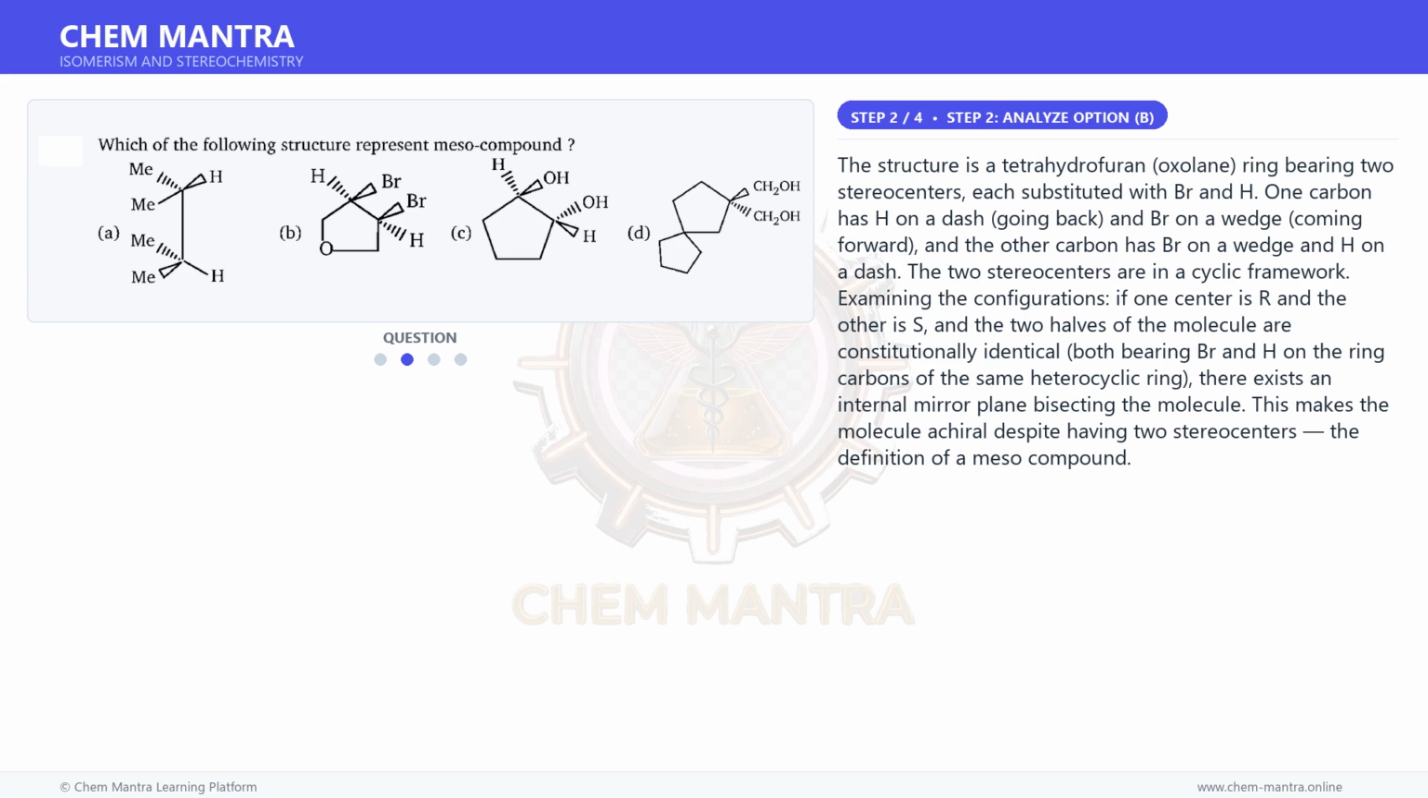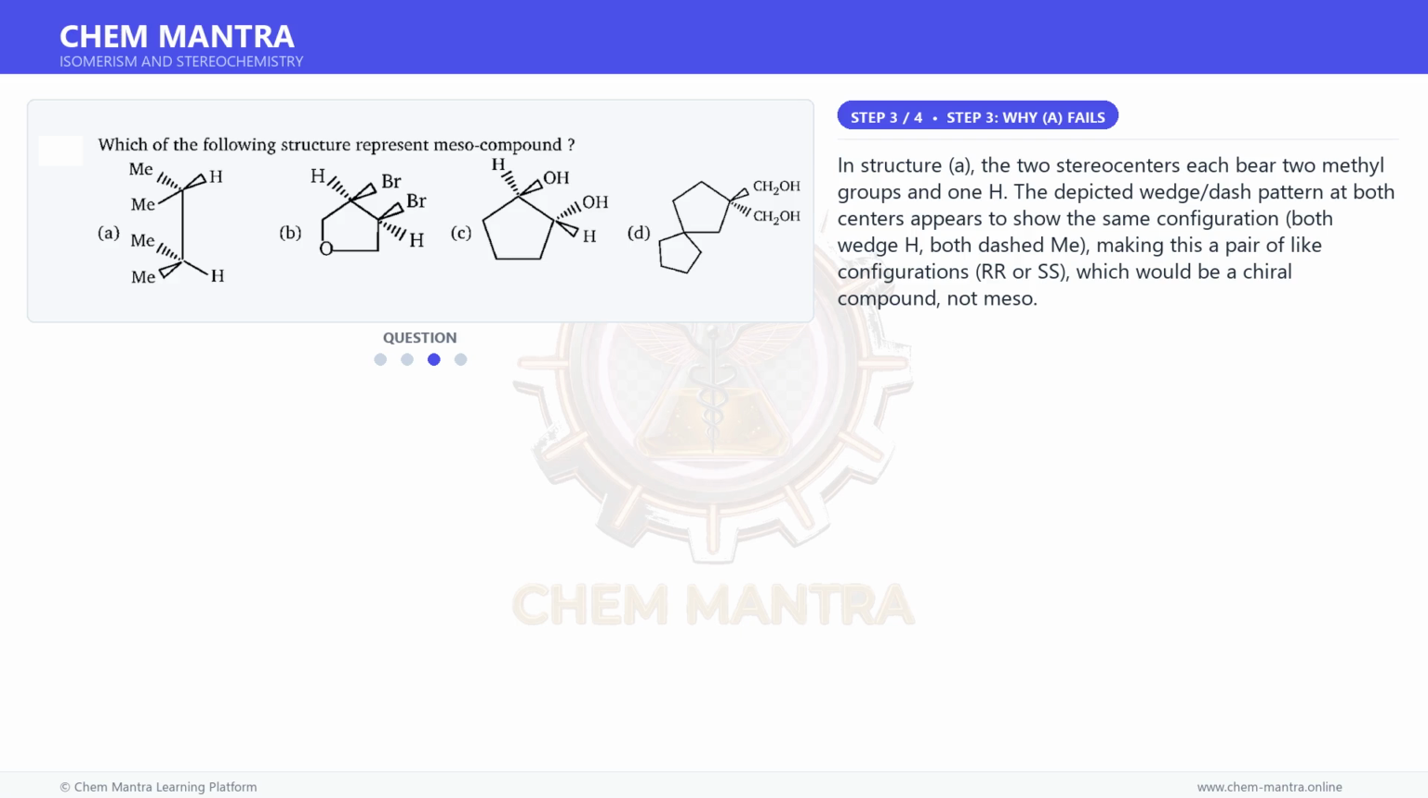Examining the configurations, if one center is R and the other is S, and the two halves of the molecule are constitutionally identical, both bearing Br and H on the ring carbons of the same heterocyclic ring, there exists an internal mirror plane bisecting the molecule. This makes the molecule achiral despite having two stereocenters, the definition of a meso compound. Moving on to the next step.